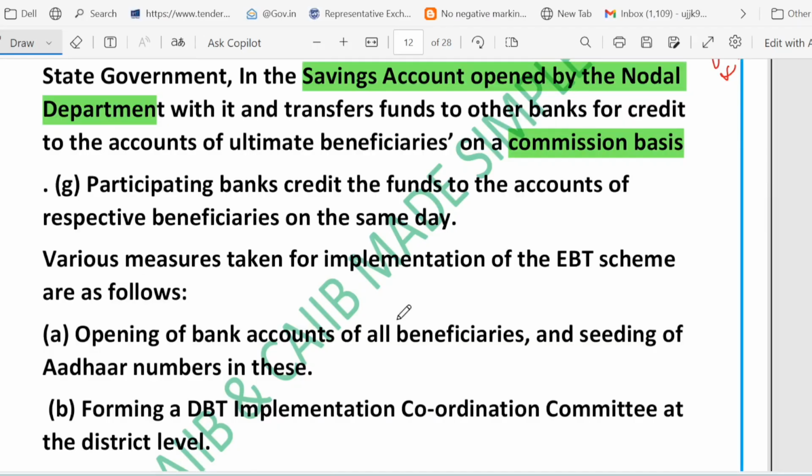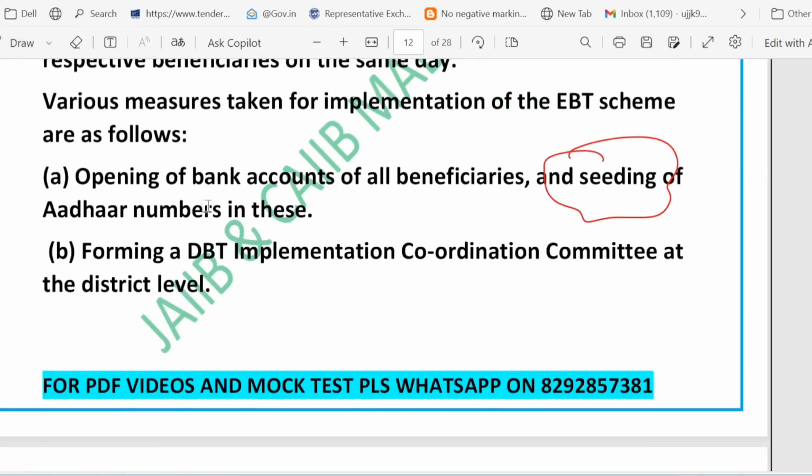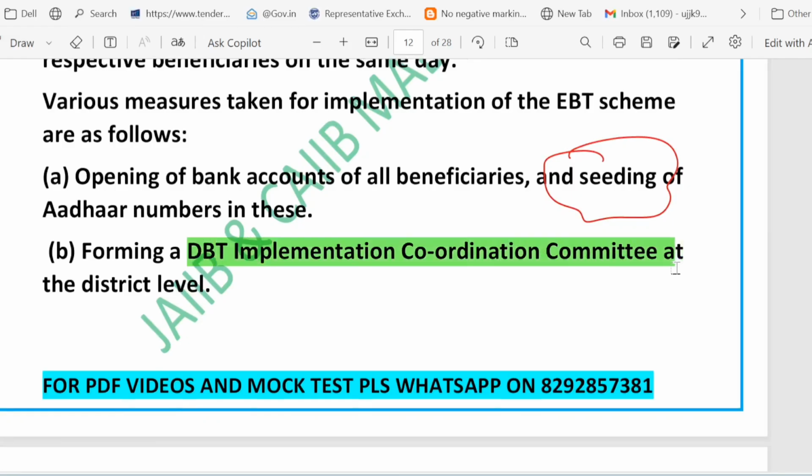Now let's look at the key measures for a smooth EBT implementation. Bank accounts for all beneficiaries are opened and their Aadhaar numbers are linked. This is called seeding. Seeding means linking the Aadhaar number. And then a DBT implementation coordination committee. Remember the full form: DBT implementation coordination committee.